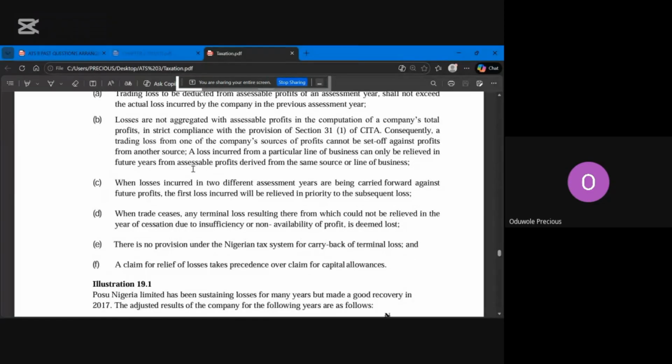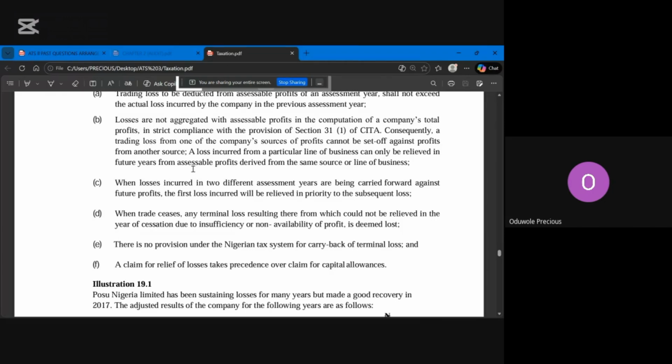So the next one is that when losses incurred in two different assessment years are being carried forward against future profits, the first loss incurred will be relieved in priority to the subsequent loss. So this third point is straightforward. What the third point is saying is that, for example, in 2021, the company made 20 million loss.